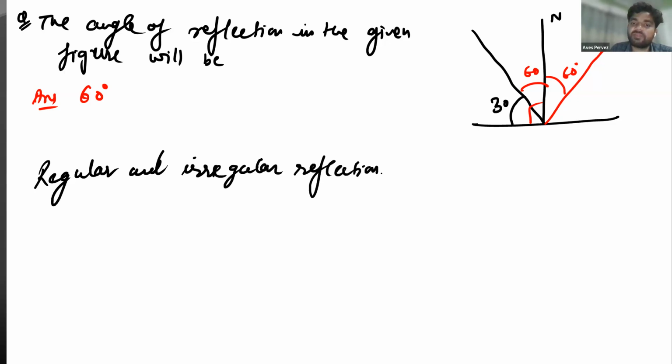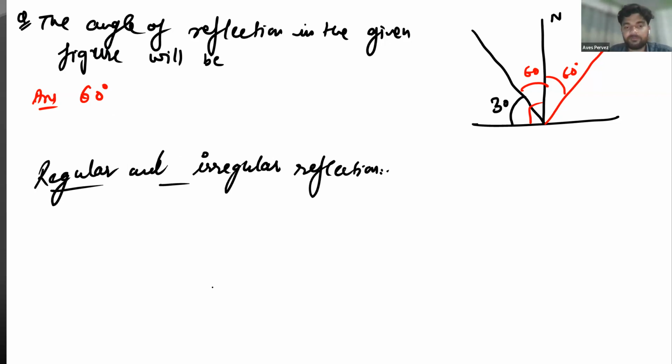What do you mean by the words regular and irregular reflections? You have studied this in 8th standard also. Have you heard these terms before?